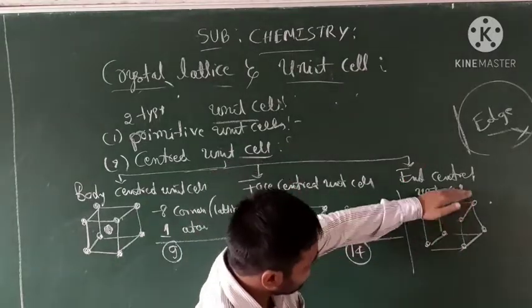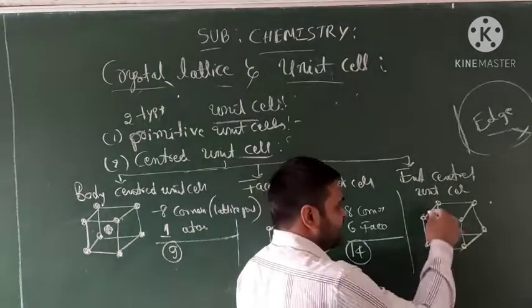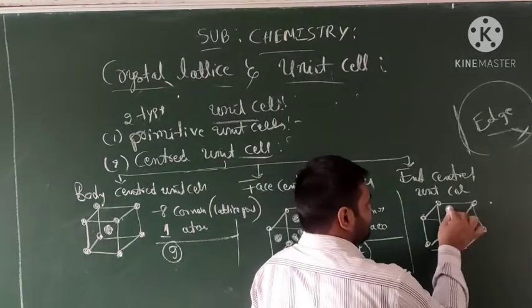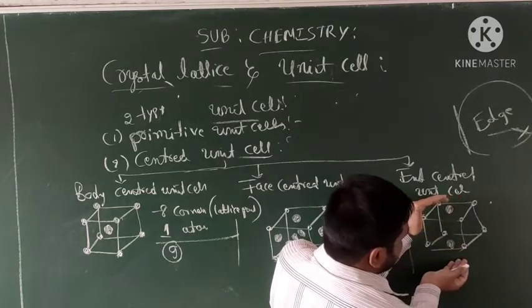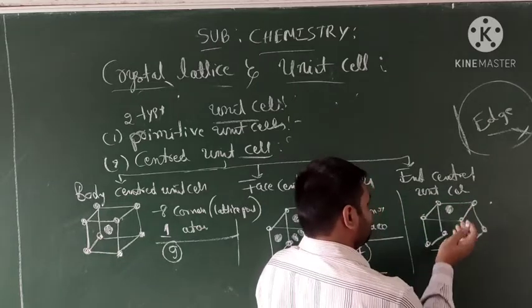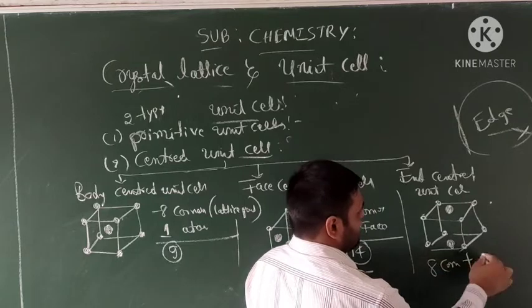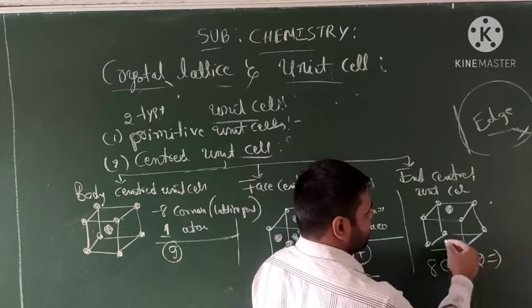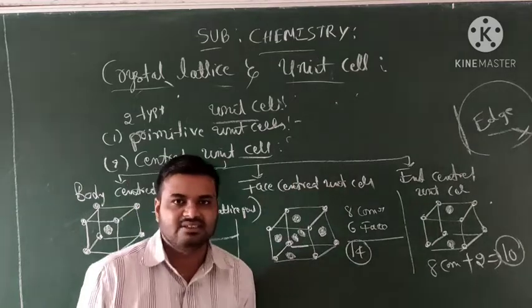The alternate faces: this is upward, this is downward. On the downward face one atom is present and on the upward face one atom is present. Total 8 corners plus 2 faces, that makes what? 10 lattice points we can observe in the end centered unit cell.